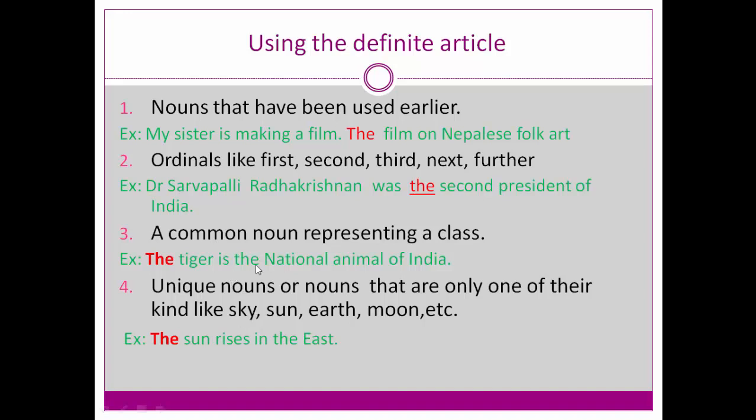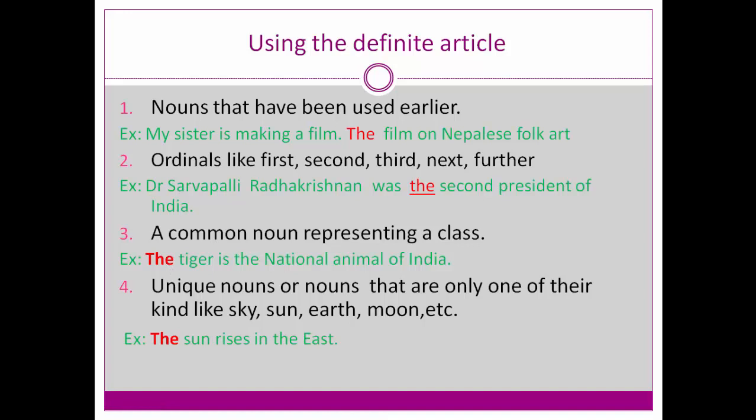See, the tiger is the national animal of India. Here I have used the. I have placed this article before the noun tiger. We all know tiger is a noun, which is a common noun. So before the noun we have to use some article. Here I have used the definite article. Why have I used the definite article?